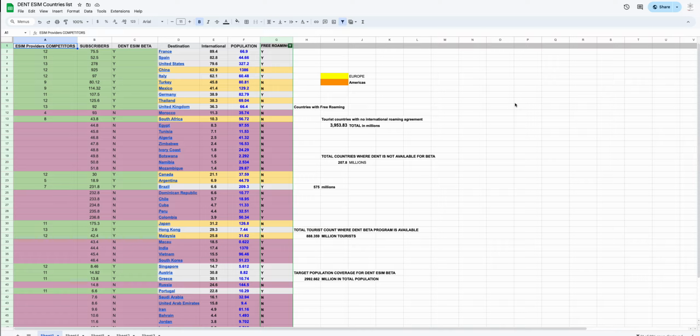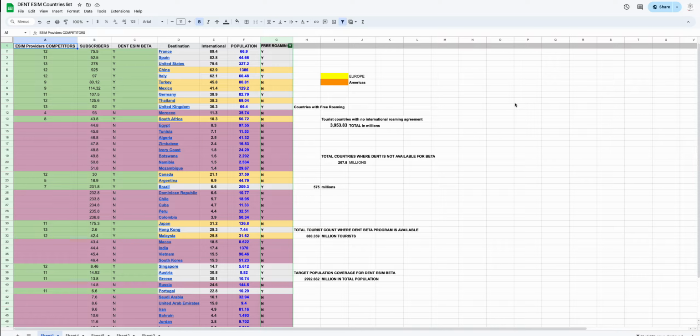DENT basically has global coverage. They have a single eSIM which covers all the countries. So you don't have to buy regional or country-specific mobile data. Instead, you buy one package and it's valid in multiple countries. That's where it gets really interesting.